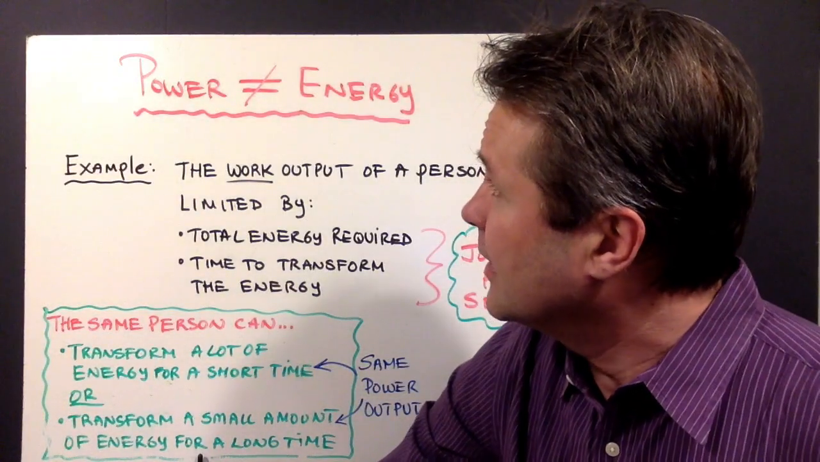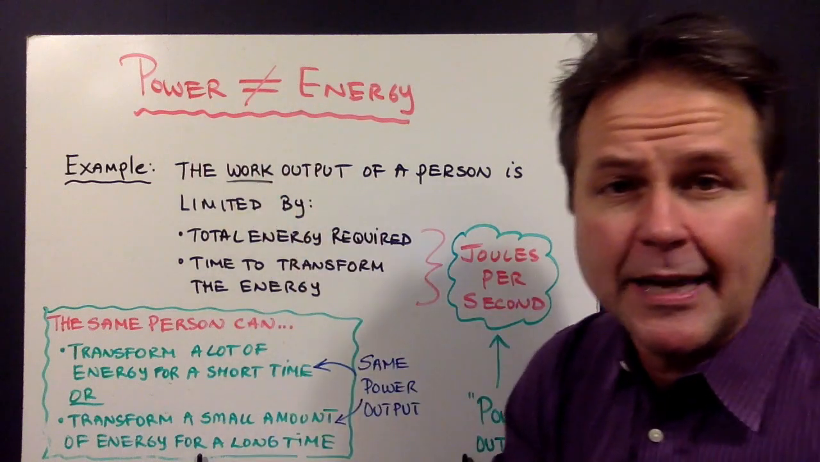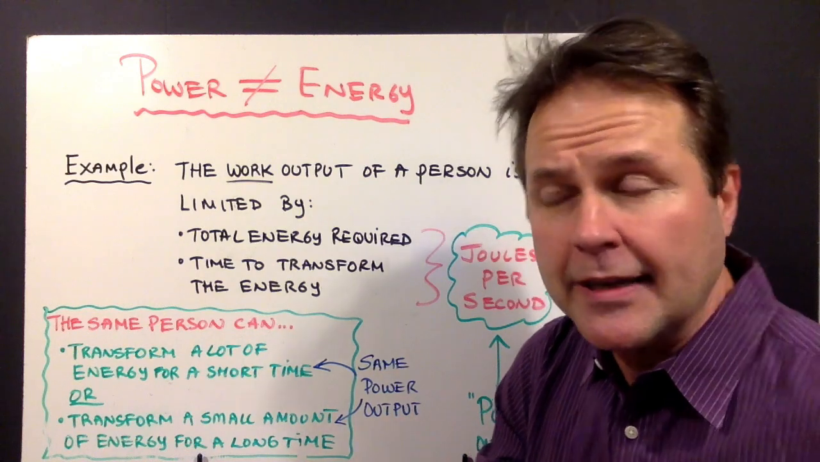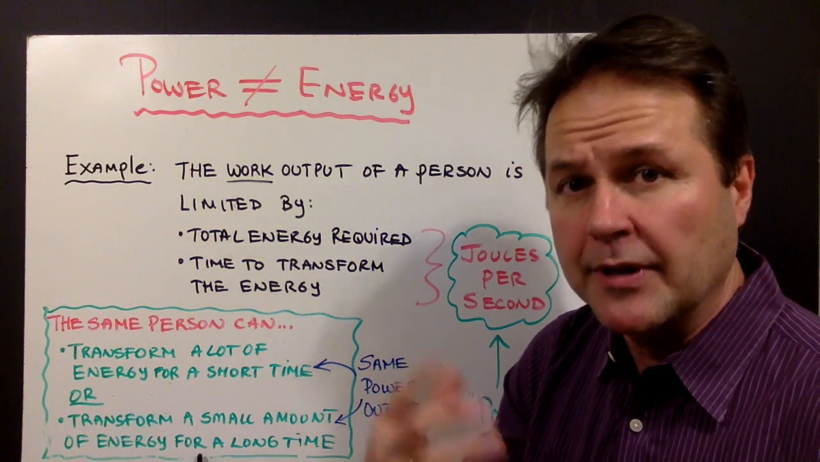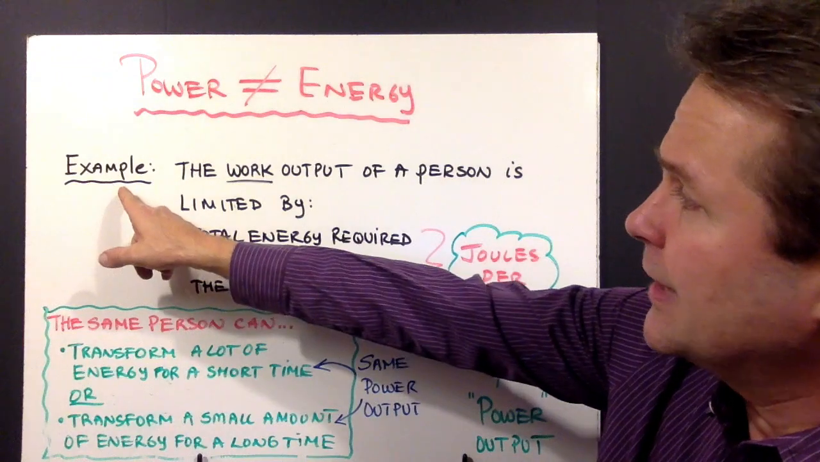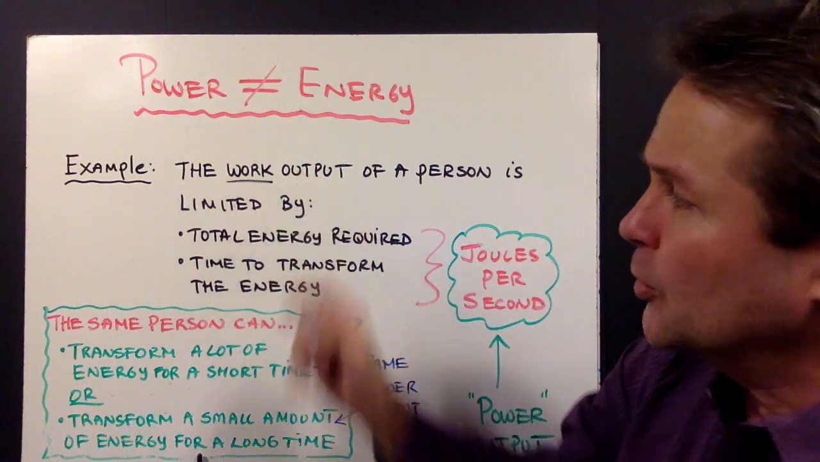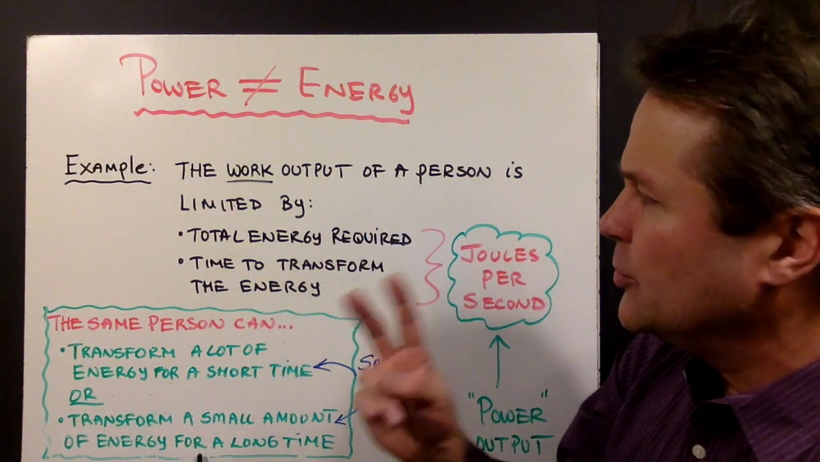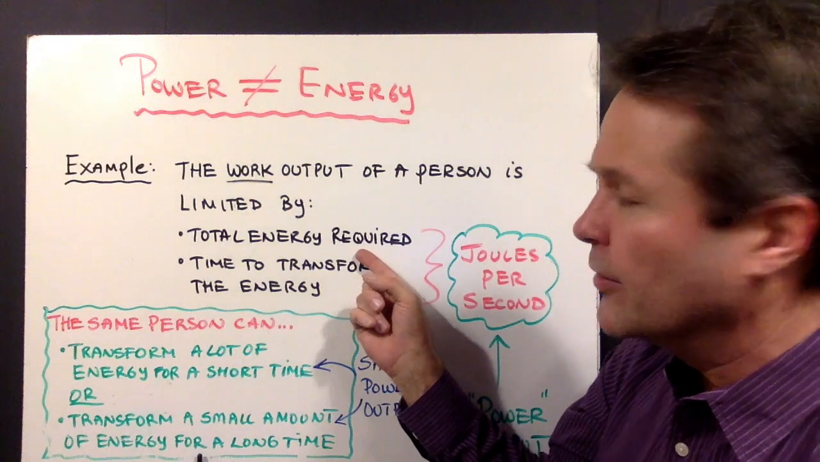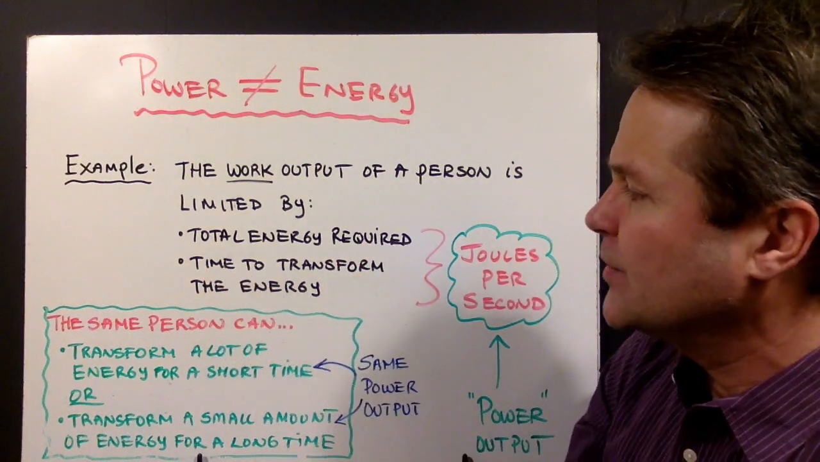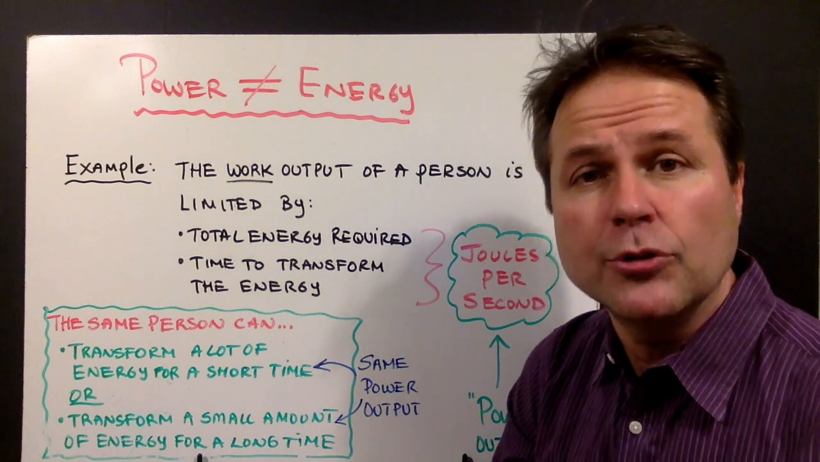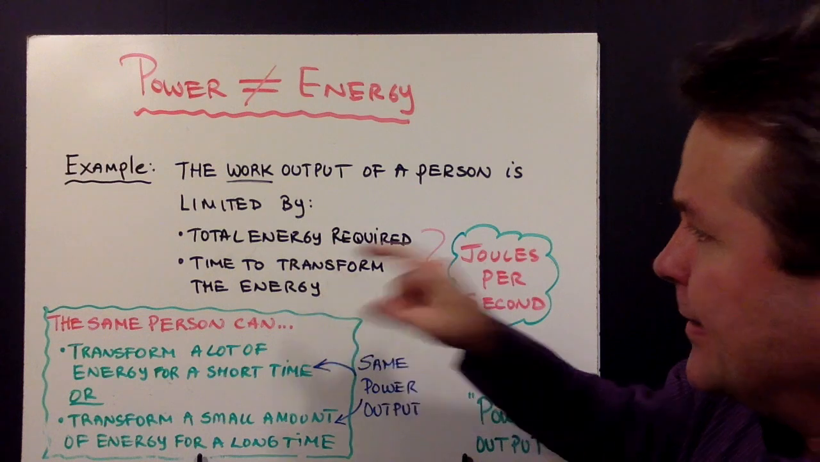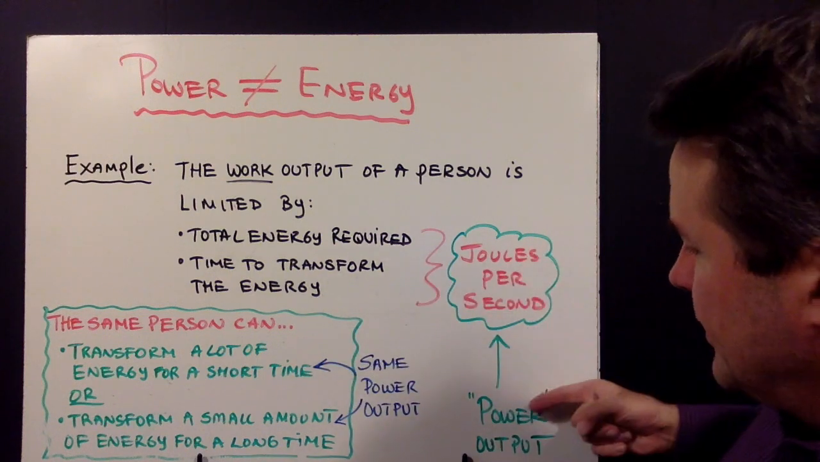So I want to emphasize that power is not the same thing as energy. Something can be energetic, but its power is a measurement of something else. Let's look at an example of a person. The work output, how much work I can actually do, the work output of a person is limited by 2 things: the total energy required to do the work and the time to transform the energy. Remember, when you do work, you transform energy. And the energy required and the time to do that is joules per second.